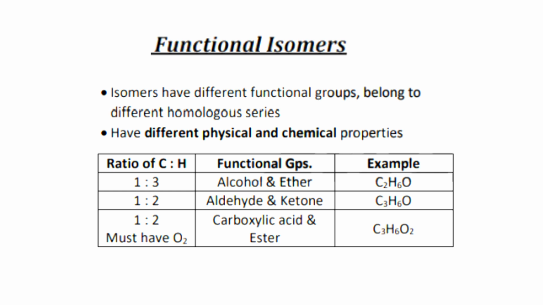Example, C2H6O. If the ratio is 1:2, the functional groups can be aldehyde and ketone. Example, C3H6O. If the ratio of carbon and hydrogen is 1:2, then it can be either carboxylic acid and ester. Example, C3H6O2.